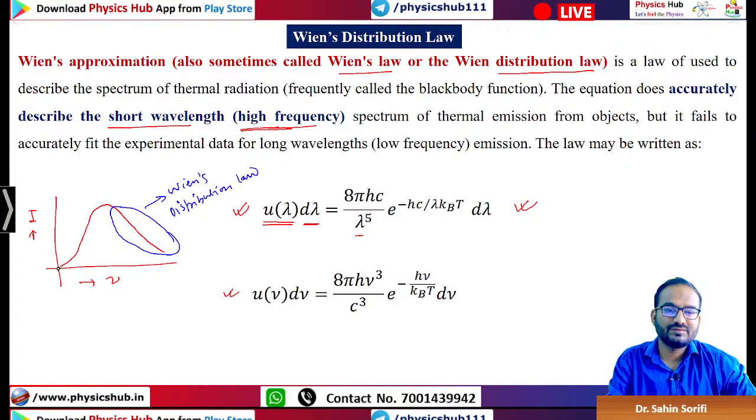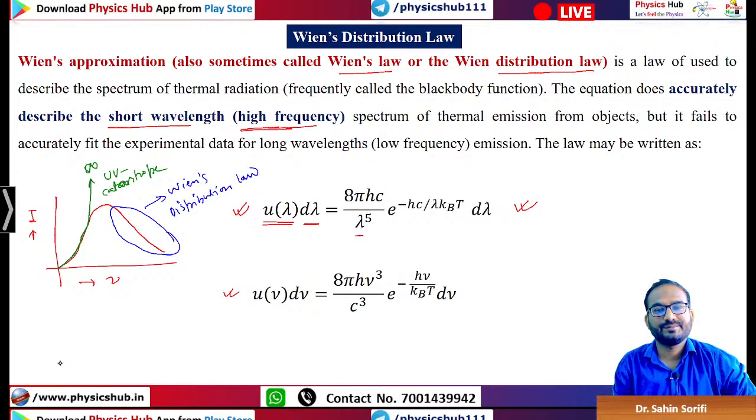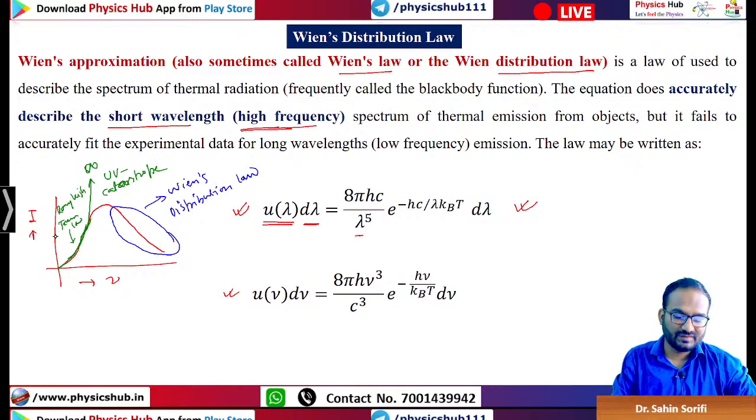Rayleigh-Jeans law fits well this low frequency side, but as you go to high frequency, it becomes infinity. It becomes the ultraviolet catastrophe. This portion is described by Rayleigh-Jeans law. Rayleigh-Jeans law describes the low frequency side, right?